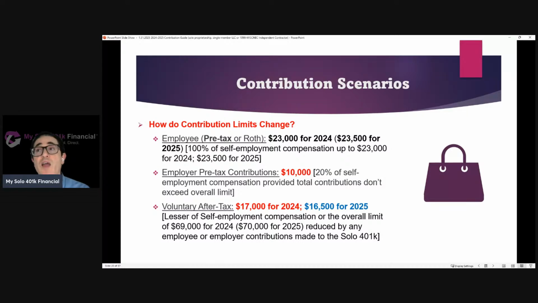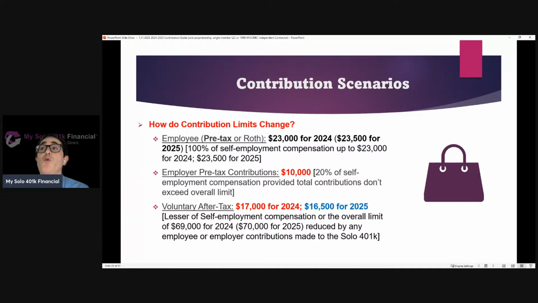Likewise, the voluntary after-tax limit will change. So this is a good illustration of the total amount of contributions that can be made to the plan cannot exceed the self-employment compensation. You can't save more than you earn. So now they can do the difference up to $50,000. For 2024, that's another $17,000 that they're making as a voluntary after-tax contribution.